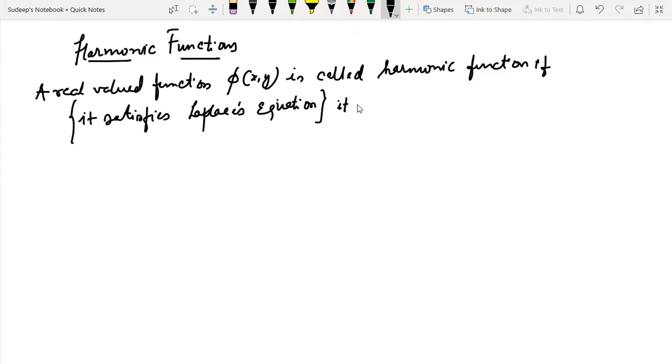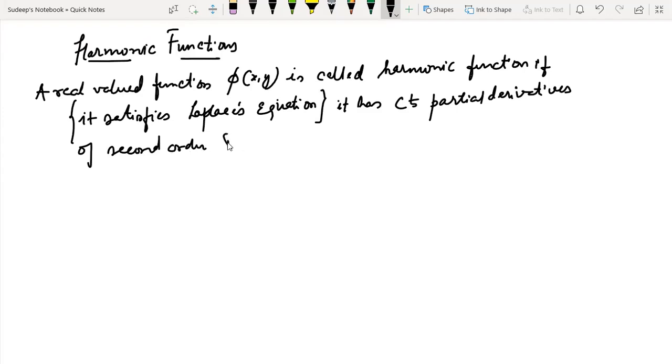If it has continuous partial derivatives of second order, and satisfies Laplace's equation in some domain omega.